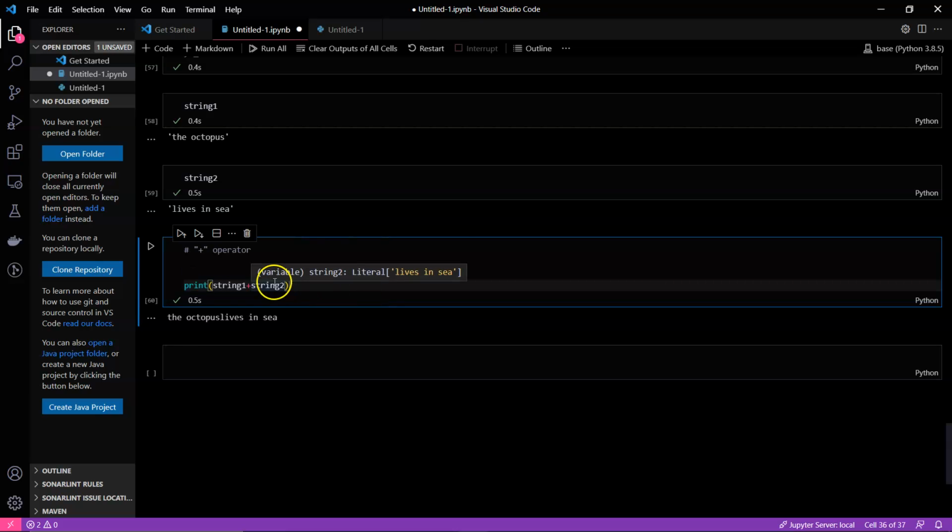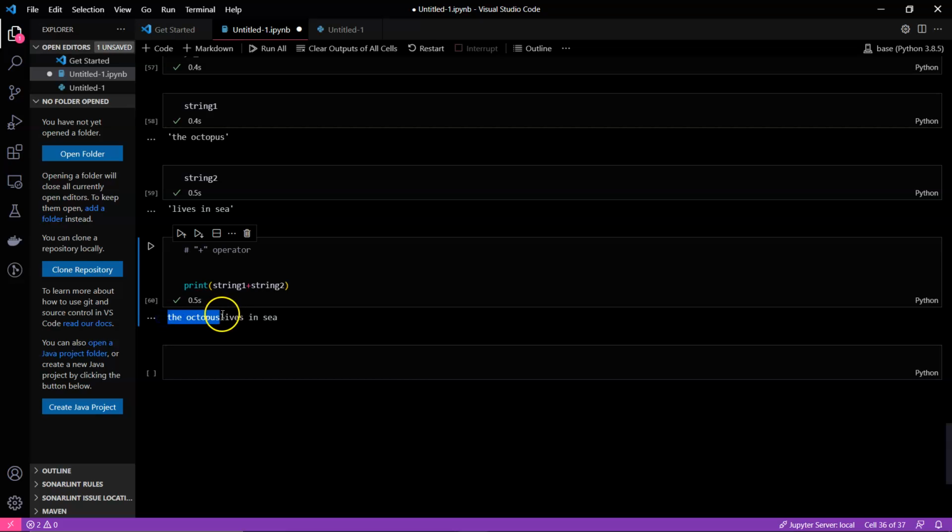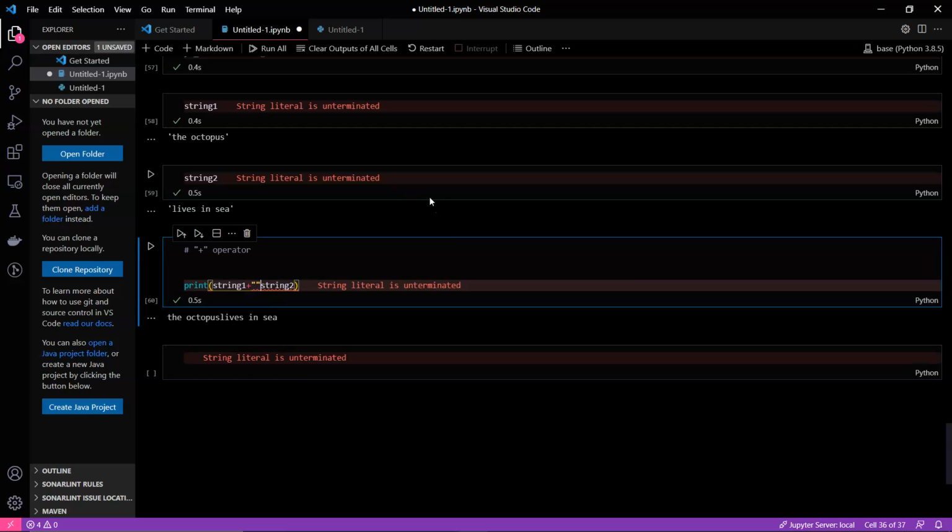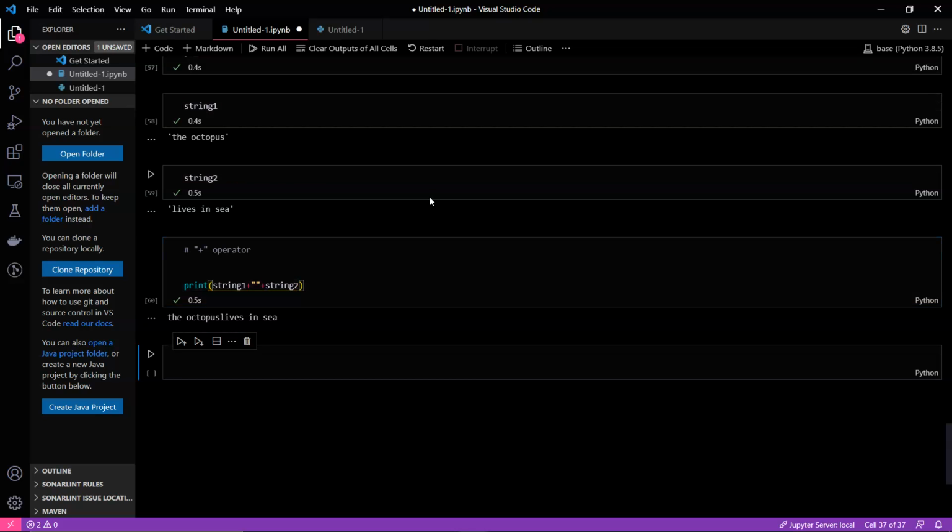We are using print just to get the output or just to see the output, and you can see that we are getting string 1 plus string 2, but there is no gap. We'll be learning about it in the upcoming sessions, but if you want to add something, you can just try this, and you can see that still nothing happened. But in the code, if you mention a space, you can see that there is a space here.